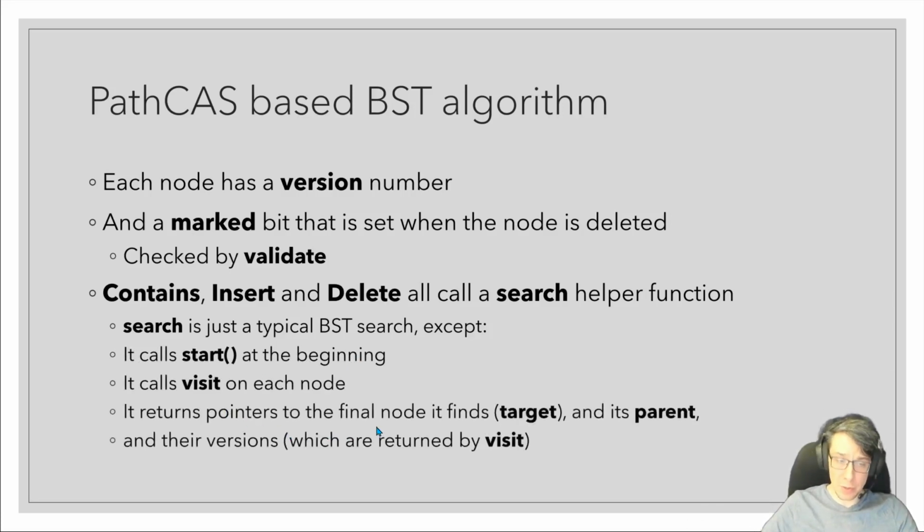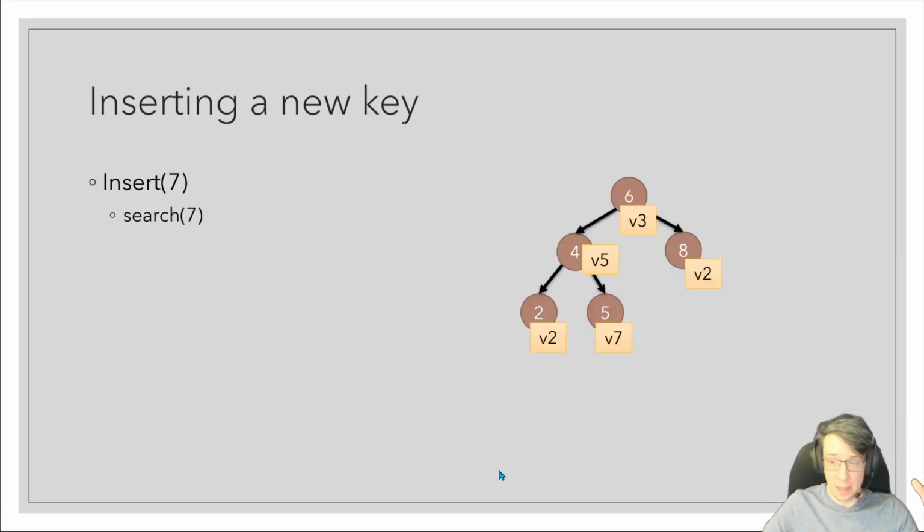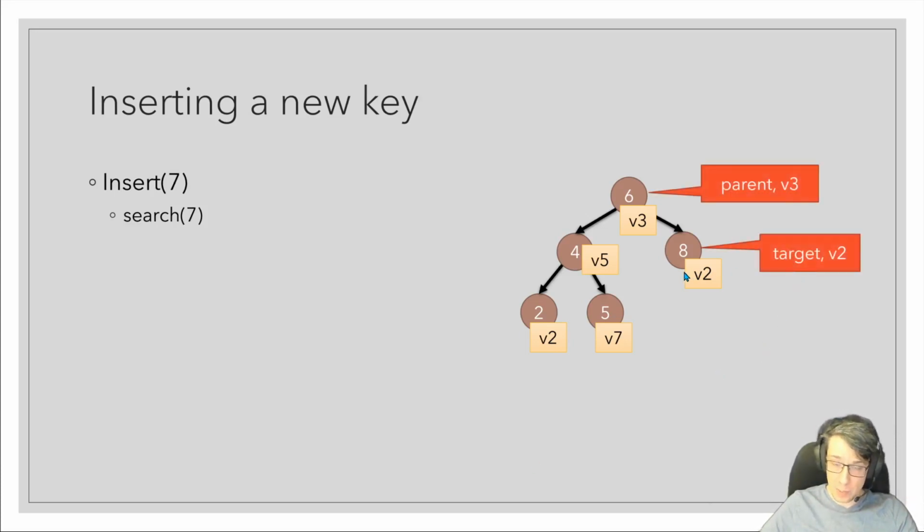And then it returns pointers to the final node that it finds, which we'll call the target node, and its parent, and their versions at the time that they were visited. So let's see how this works. To insert a new key, 7 in this case, we'll first call search, which will return a pointer to the target node where 7 should be inserted, and the parent and their versions.